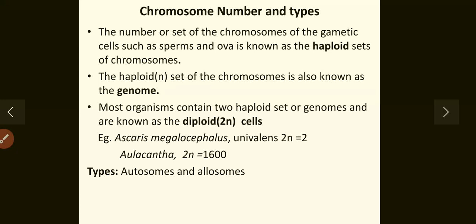And the types of chromosomes: all organisms have two types of chromosomes. They are autosomes and allosomes. What we call XX and XY in human beings are the sex chromosomes. Out of 46 chromosomes, there are two sex chromosomes and 44 autosomes, which are found in somatic cells.